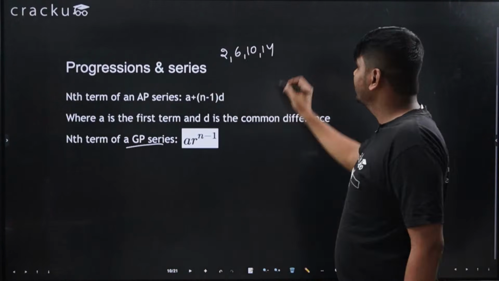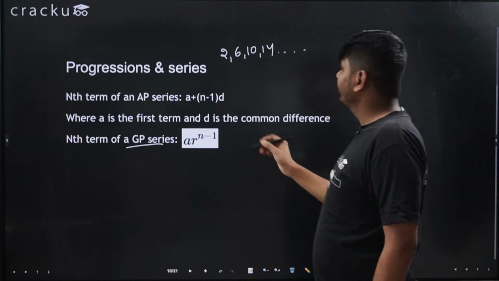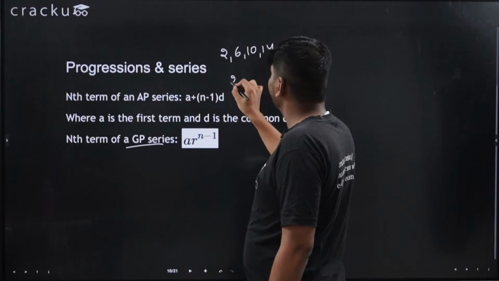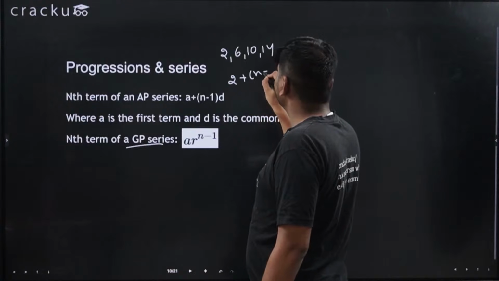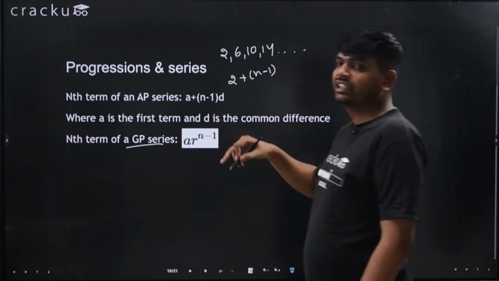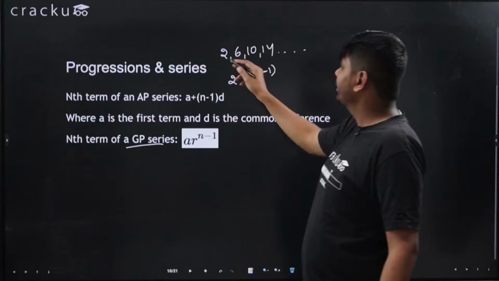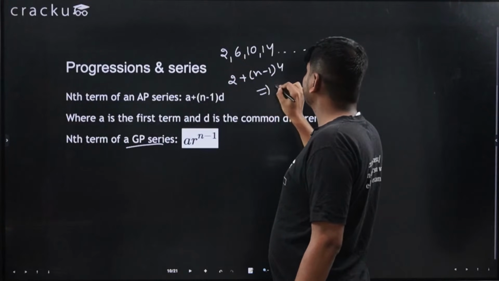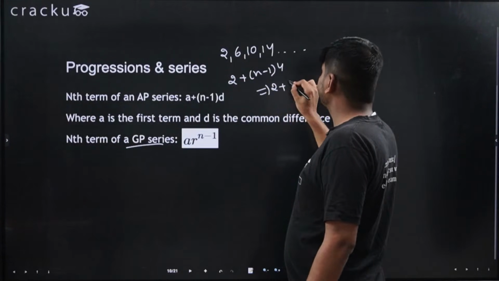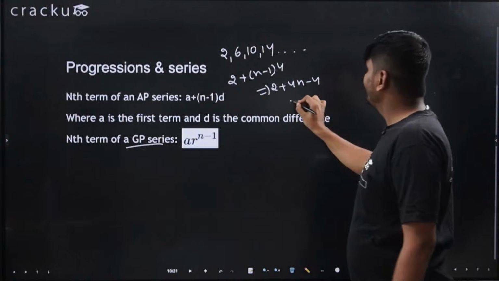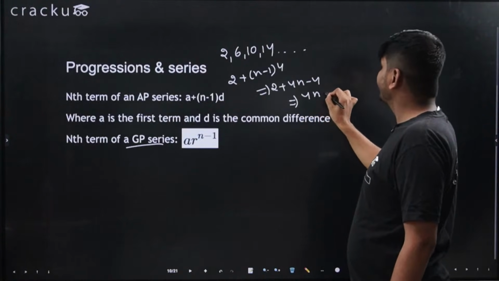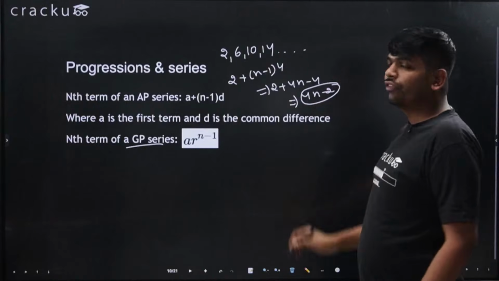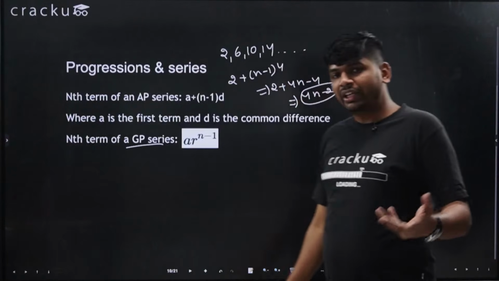That will be A, A is 2, plus n minus 1 into D, common difference. What is the common difference? 6 minus 2, that is 4. So this is 2 plus 4n minus 4. And if you calculate, this is 4n minus 2. This is the general term of arithmetic progression, right?